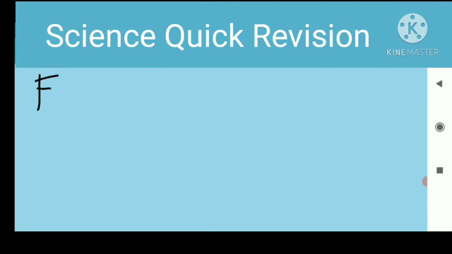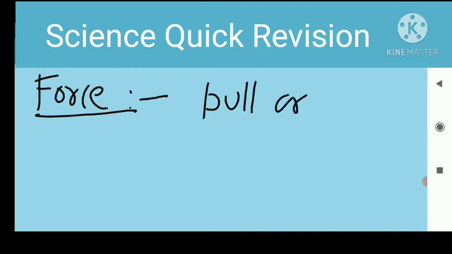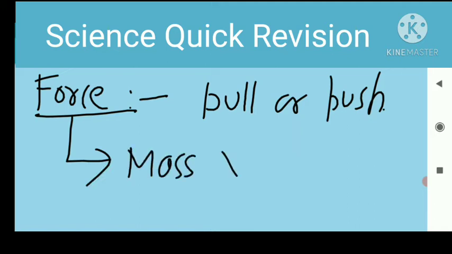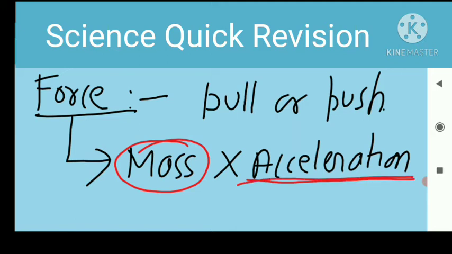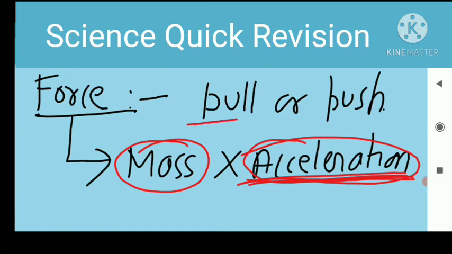So today our first topic is force. Force is a very important topic. And what is a force? Force is a pull or push. But in the advanced definition, force is equal to mass into acceleration. And what is mass? Mass of any body is a constant quantity. And acceleration means change in velocity with respect to time. But in standard 8, the definition of force is only pull or push.